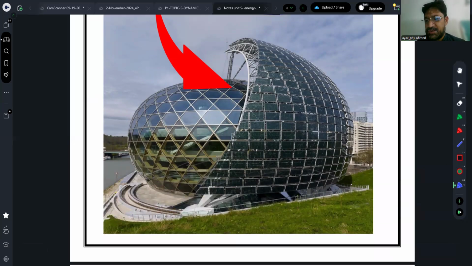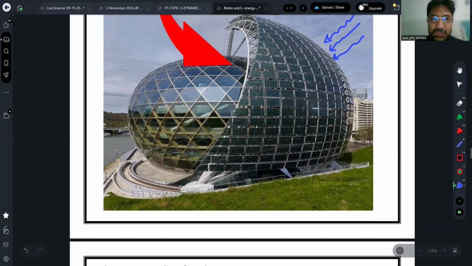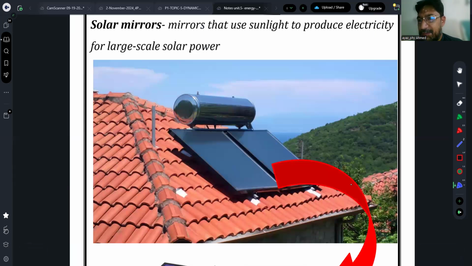And when they are exposed to the sunlight, they can give you solar energy. They receive the radiations from the sun, those radiations are absorbed, and then they convert all the radiation into electricity, and that electrical energy is used for different purposes. Then these are the solar mirrors. Solar mirrors are basically those which have black color.